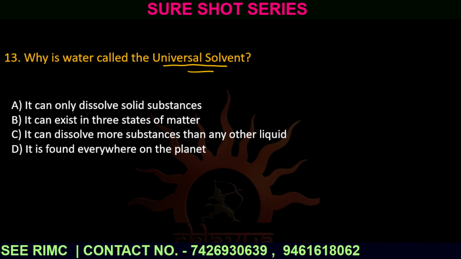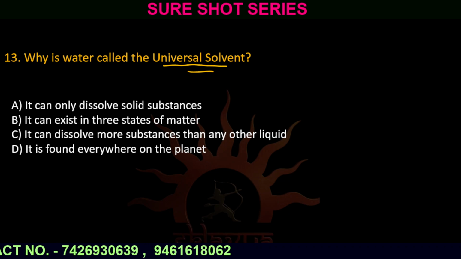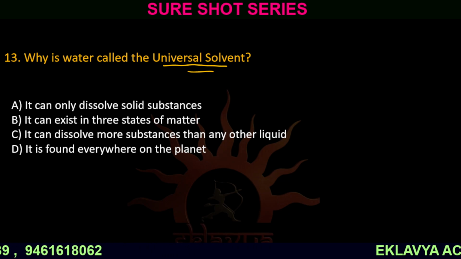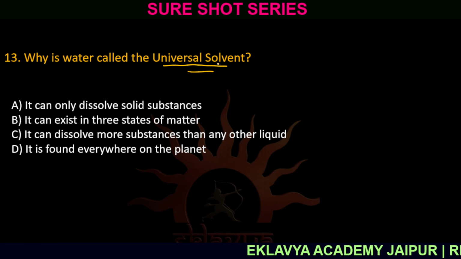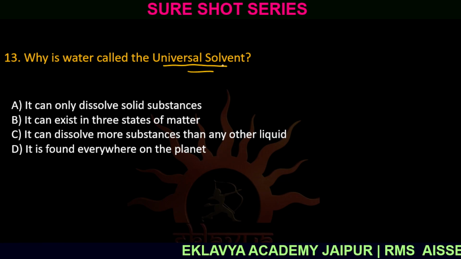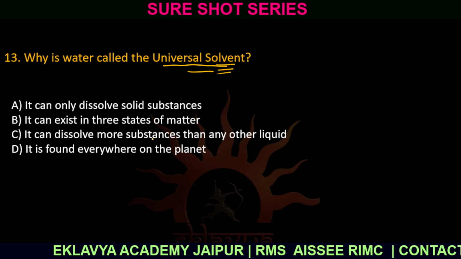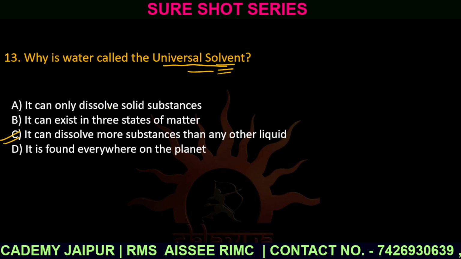Option number C, it can dissolve more substances than any other liquid. Option number D, it is found everywhere on planet. It is known as the universal solvent because it can dissolve more substances than any other liquid. So option number C is correct.